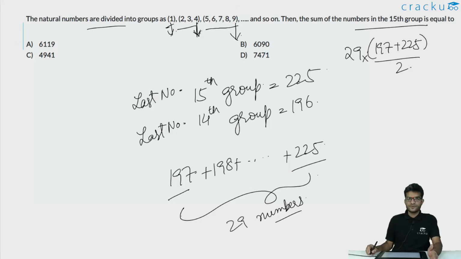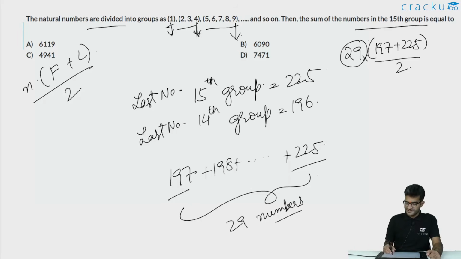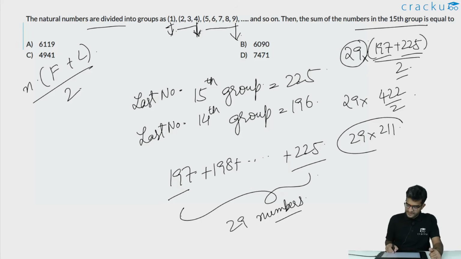If you are given an arithmetic progression, if the number of terms is n, the first term is f, and the last term is l, the sum of the arithmetic progression is n into f plus l divided by 2. Here the number of terms is 29, the first term is 197, the last term is 225, so you divide it by 2. This is equal to 29 into 422 divided by 2, this is 29 into 211. This can be simplified to equal 6119, that will be the answer.